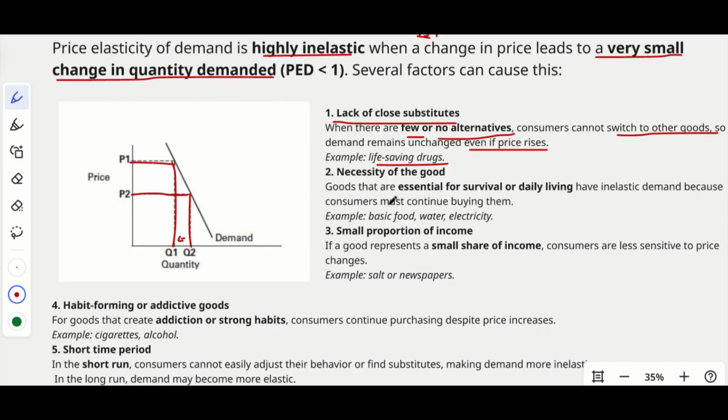Okay. So then the necessity of the good. If this good is important or not. So goods that are essential for survival or daily living. For example, we have staples or the daily food necessity things, right? So we can't completely ignore them even if the price has swung. So they have inelastic demand because consumers must continue buying them. So even though the food price goes up, you can't completely ignore them, right? The consumption will reduce by a little percentage compared to the increase in the price. Okay. So like basic food, water, electricity, etc.